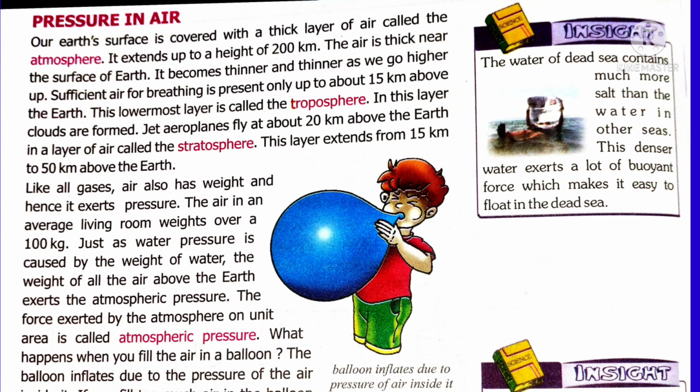So the body floats on the surface of the Dead Sea because of more upthrust exerted by the Dead Sea water. Otherwise, we can say more buoyancy force, or upward force, is exerted by the water of the Dead Sea.